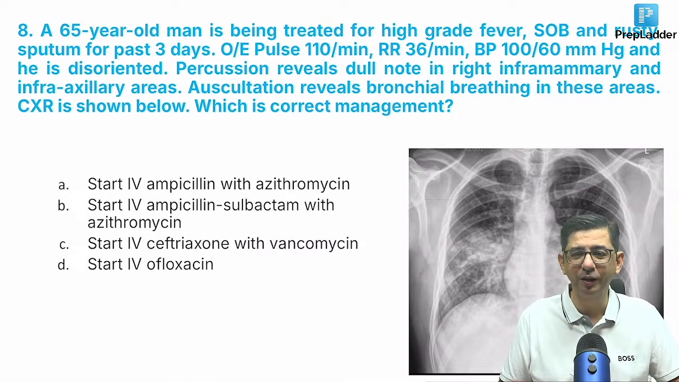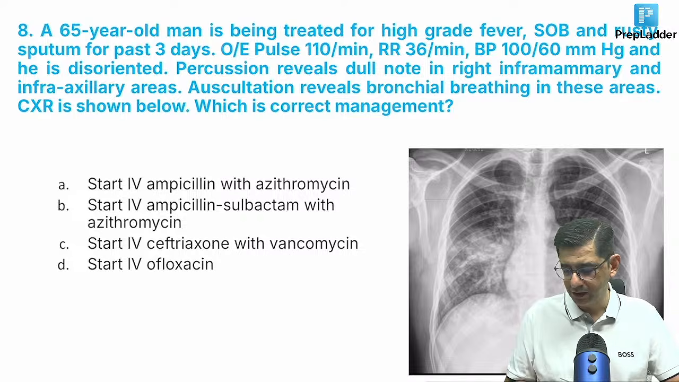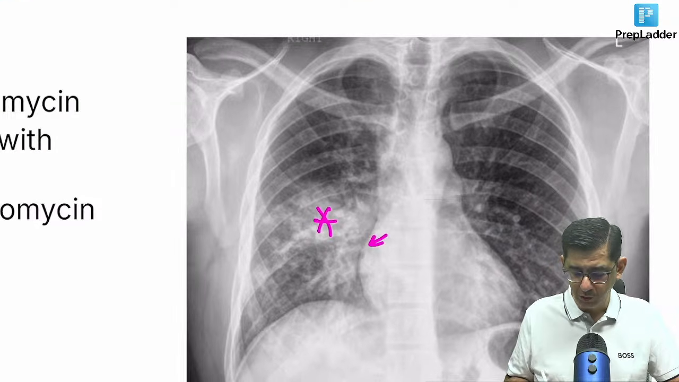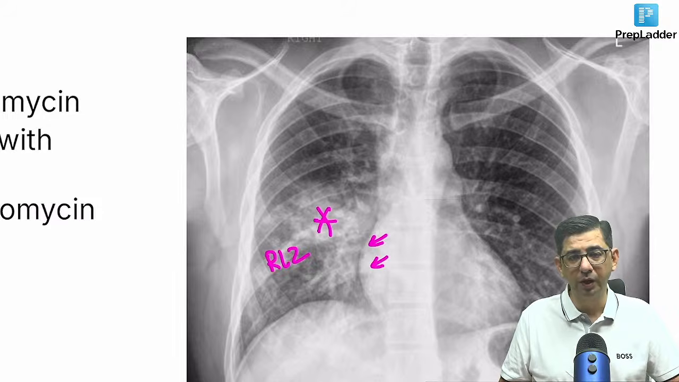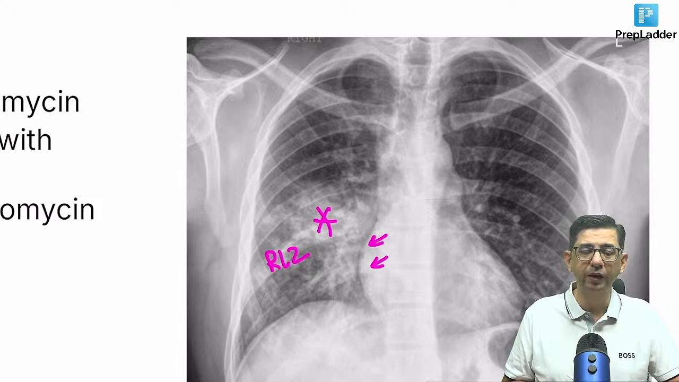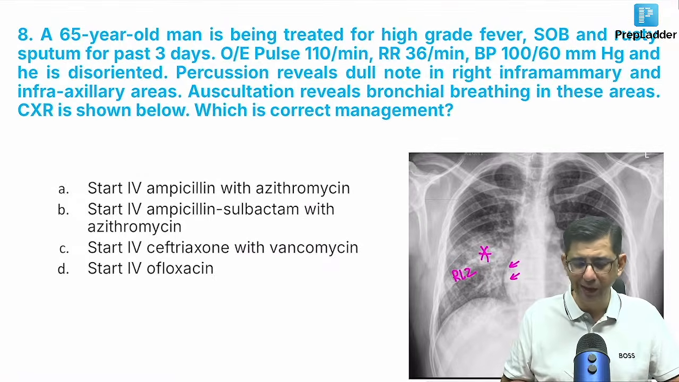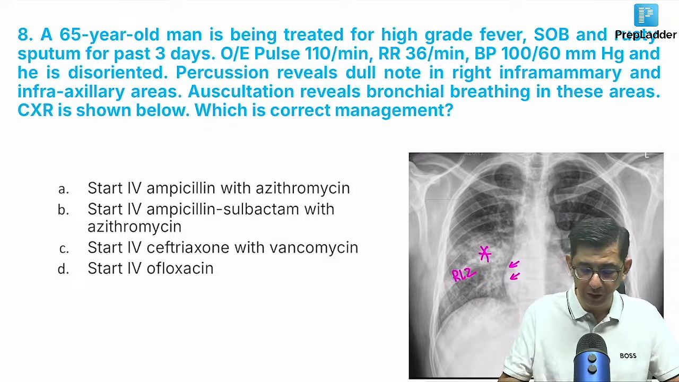Pneumonia is anyway the incidence of this would be increased. We are having a big patch, but we are not getting the silhouette sign in this case. Now the right heart border can still be made out. So this looks to be a right lower zone pneumonia. I do need a lateral view, but the way it is, the right heart border is very well visualized. So this is unlikely to be right middle zone pneumonia. Looks like a right lower zone pneumonia.